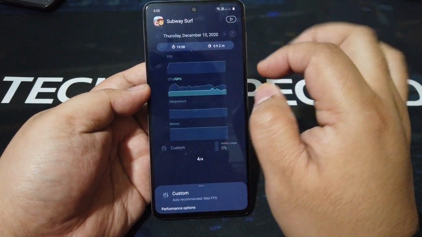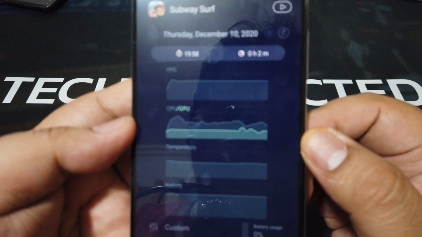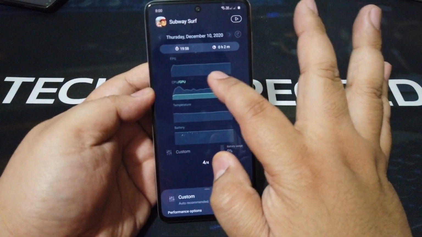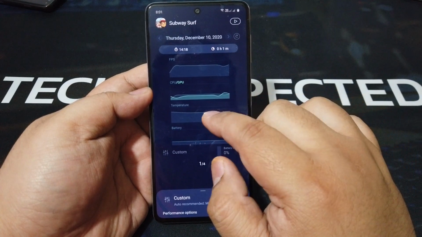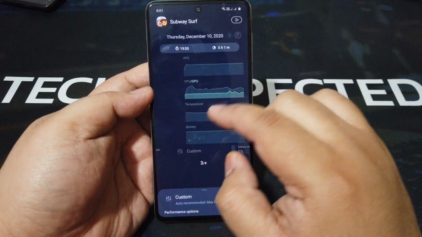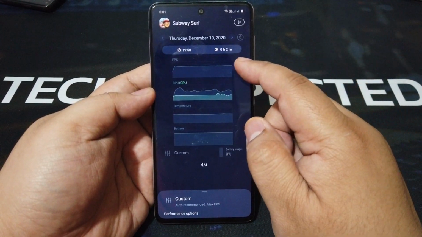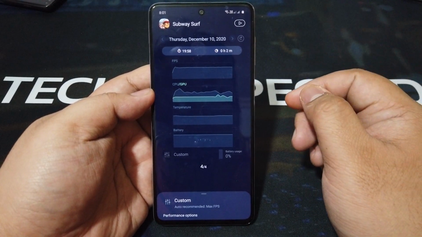So, as you can see, frame rate graph on top there. No dips at all. Frame rate, solid. All of the gameplay, all of the times I've been playing, all of the gameplay is solid 60 FPS, so no problem there.